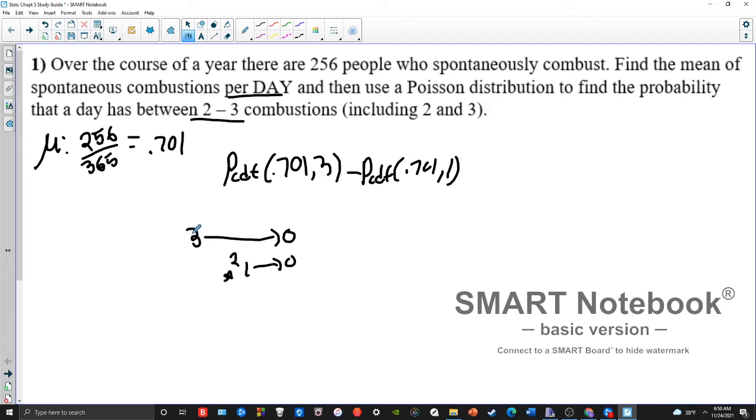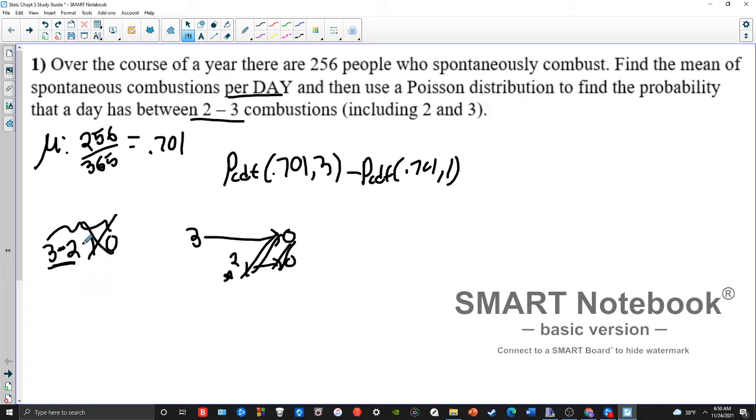Well, if I take from 3 down to 0, if I take all those probabilities and subtract off everything from 1 down to 0, well, all I'm left with is this stuff from 3 to 2. Think about it as like normal numbers. If I have 3, 2, 1, 0. I want this right here. So if I take this entire amount and then subtract off everything from 1 and below, so everything from 1 to 0, well, then I'm just left with everything from 3 to 2.